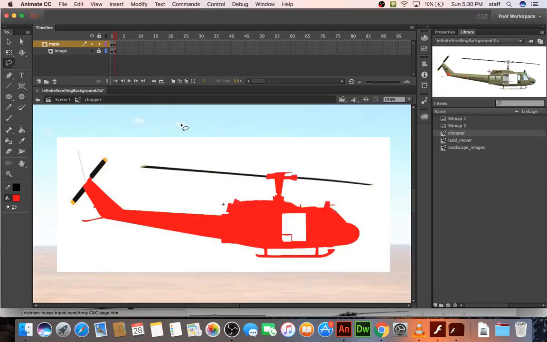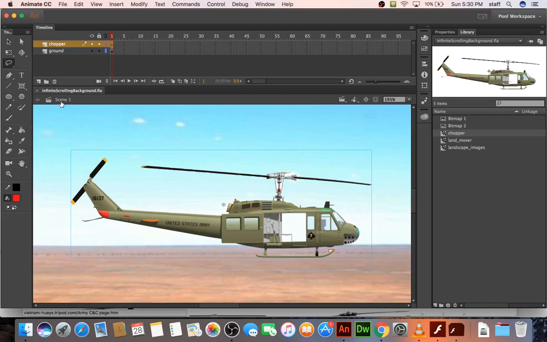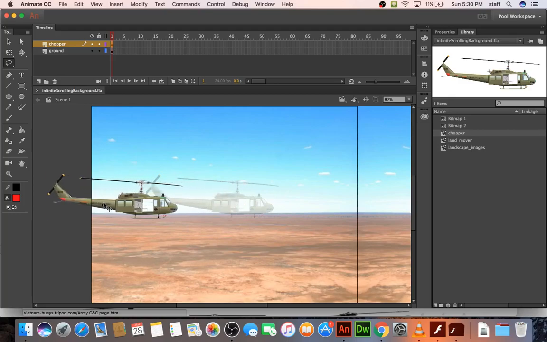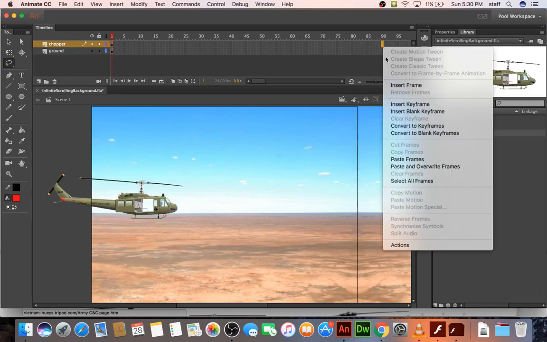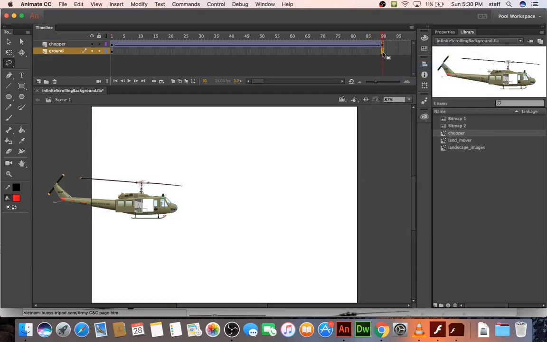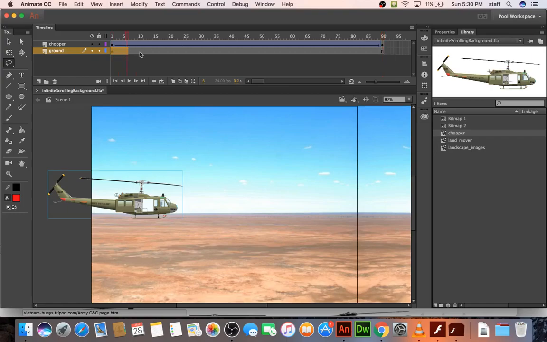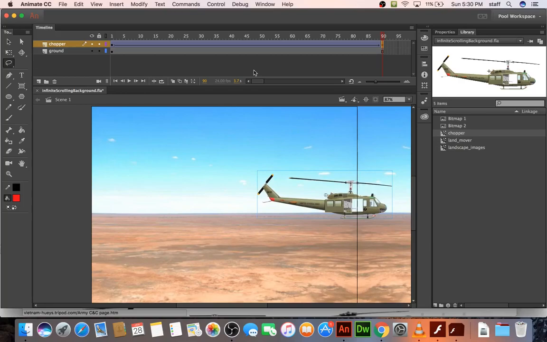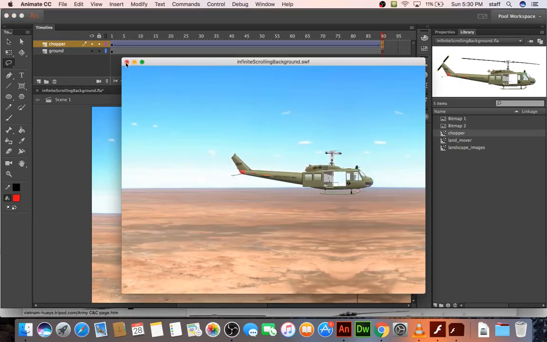Yeah. So there you go, and we could add a little bit more. I mean, you can experiment with this to your heart's content. You could use this timeline to maneuver the helicopter. Maybe we start with it over here and make it move. Let's go insert keyframe, and I'll create a classic tween. Once again, we got to hit F5 to make sure that Flash knows we want to show the background there, and then we can move this like so. It's going to happen really fast, actually, at that rate, and it's going to loop around.